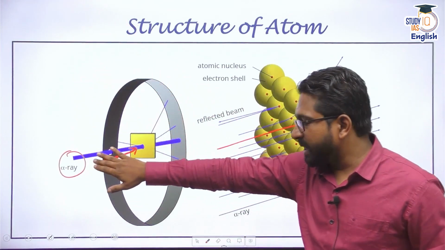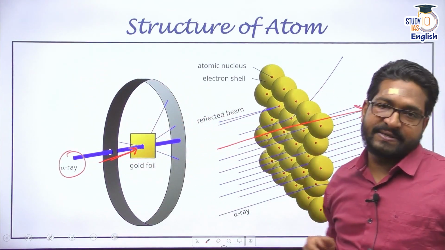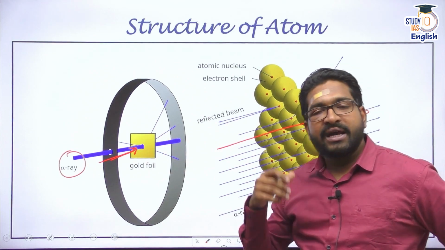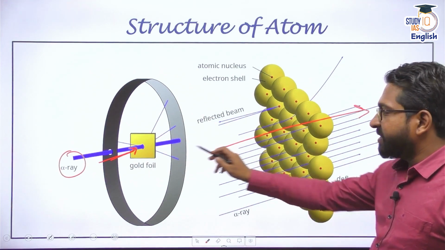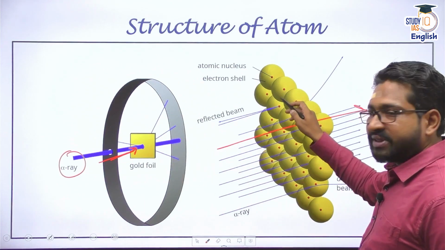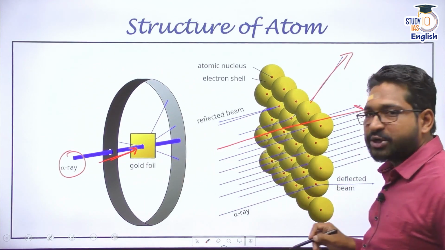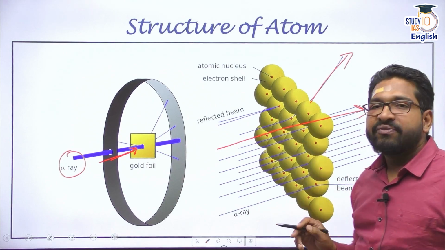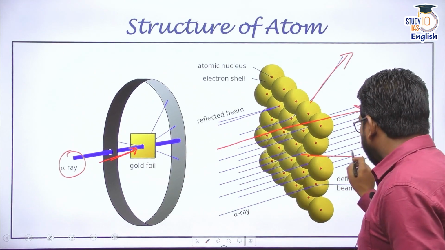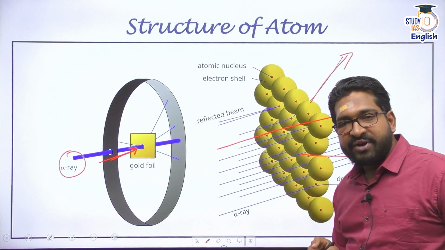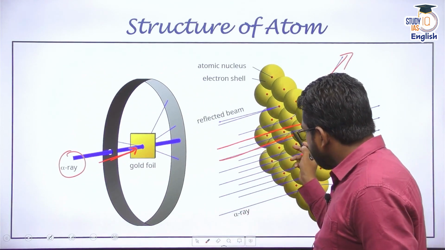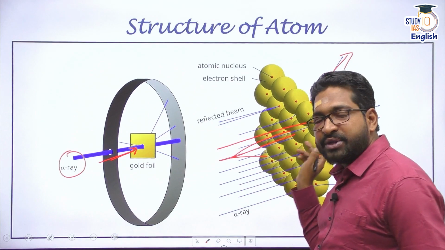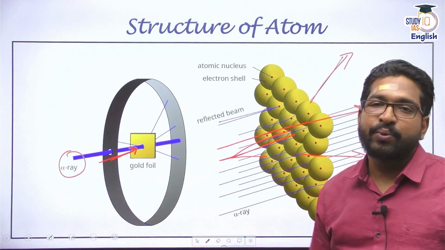They simply pass through the gold foil as it is. But there was some alpha scattering which was observed. Whenever an alpha ray interacted with the electron, it scattered in some direction. When it interacted with the positive charges, it scattered in some direction. And he observed that many times the alpha scattering was exactly 180 degrees. That means the scattering was reversed also.